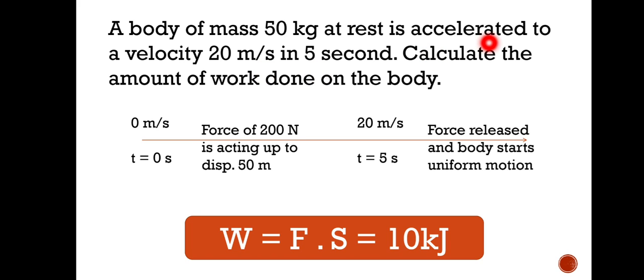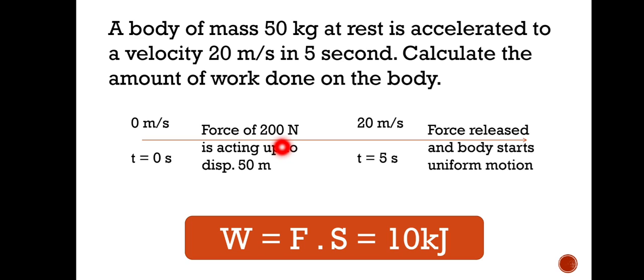So change in velocity divided by time gives the acceleration. So this way we can find out the acceleration. Okay, so if we get the acceleration and we have the mass, then we will get the force. You read this question properly. Force is not given here, you have to find out the force. So you are getting the acceleration as 20 minus 0, because it is initially at rest, divided by 5. That will give 20 by 5, that is 4 meter per second squared. That is the acceleration, and mass is given as 50 kg. So 50 into 4 gives 200 Newton.